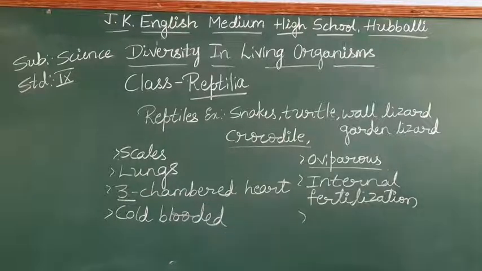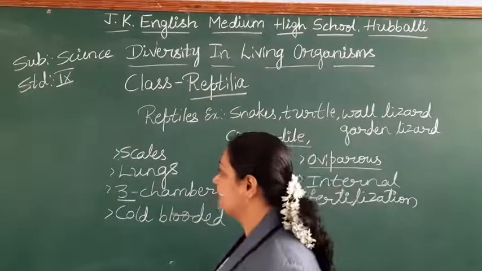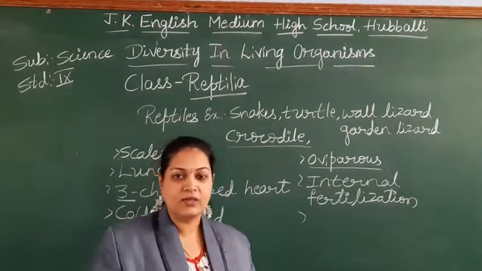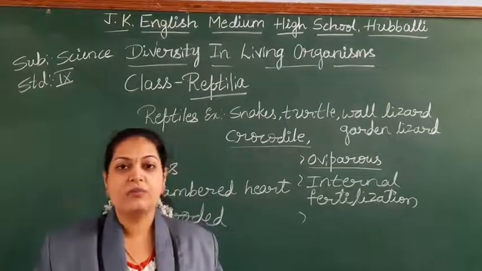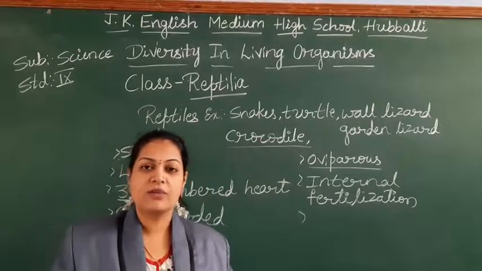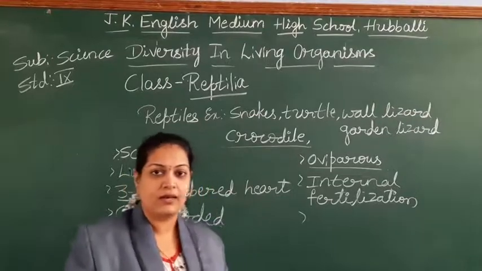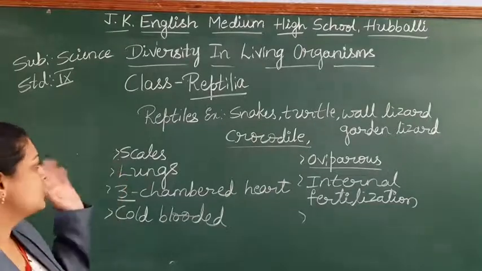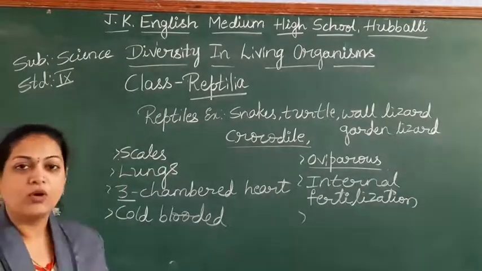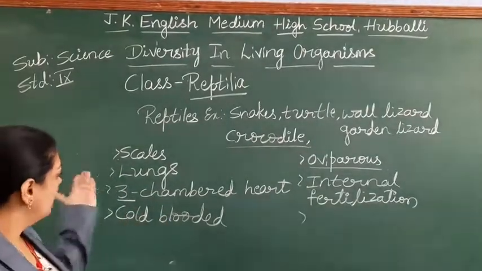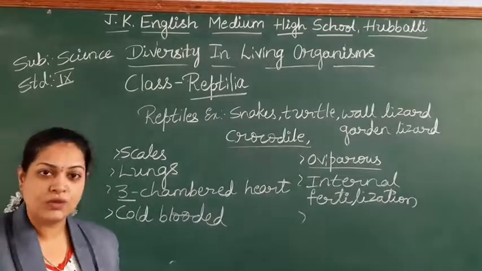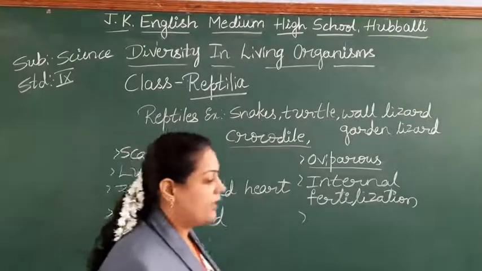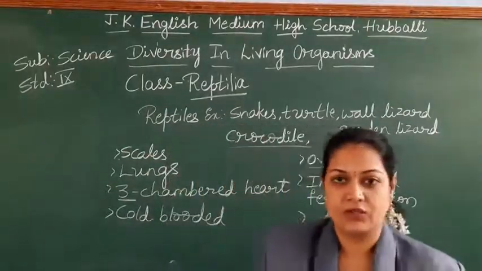So these are the few important general characteristics of the class reptiles. Let us discuss once again, students. These are the first vertebrates of the land. They have adjusted to the terrestrial ecosystem, but there are exceptions; a few members are found in water also. The body is covered with scales. With the lungs, they do respiration. Three-chambered heart, cold-blooded animals, oviparous with internal fertilization.